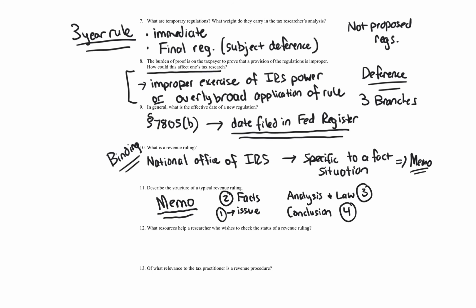Okay, moving on to question 12. What resources help a researcher who wishes to check the status of a revenue ruling? So I will tell you, when it comes to online databases like Checkpoint, CCH, Lexis, Westlaw, you don't need to use an online database for everything. But if you're trying to check the status of a revenue ruling or a case or regulation or whatever, to see if it's been superseded or modified or something, online databases are definitely worthwhile to do this.